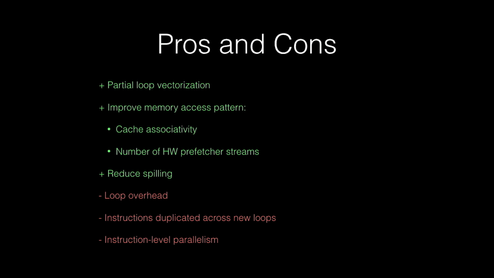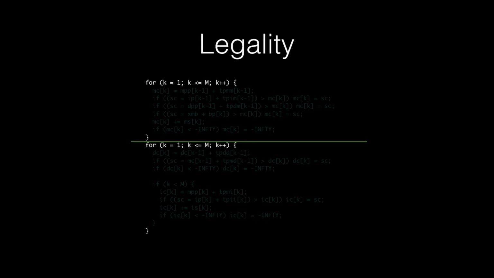So let's assume it's profitable to distribute. When is it actually legal? For that, we have to look at dependencies that are spanning across the distribution boundary, which is this green line here. As I said, for scalar computations, we're going to duplicate computations if the dependency is spanning across a boundary.